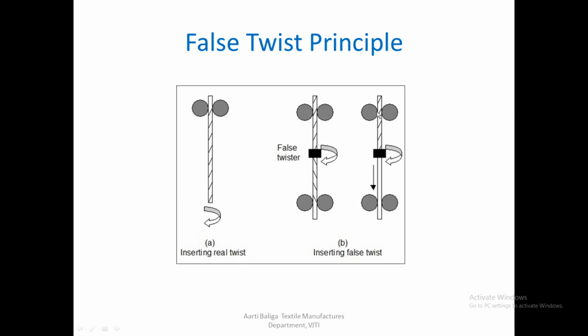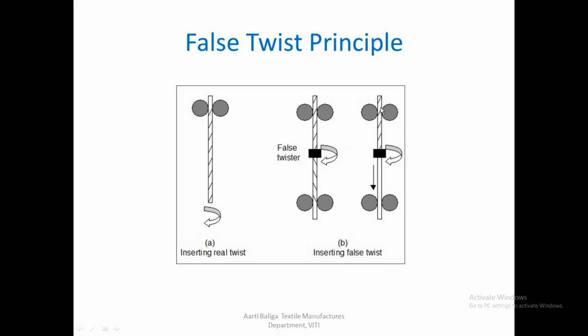Now let us look at the second diagram here. What happens if we were to make the rollers rotate and give some kind of movement to the yarn from top to bottom, and the false twister again rotates in the same direction?